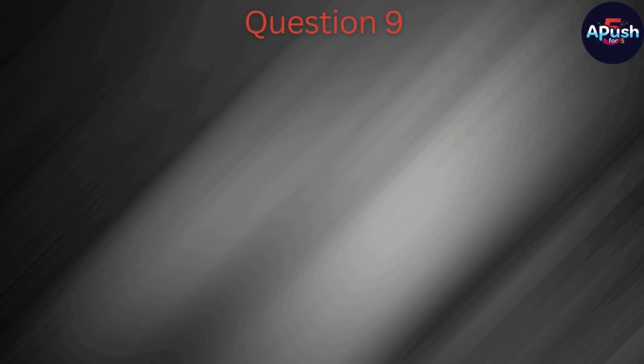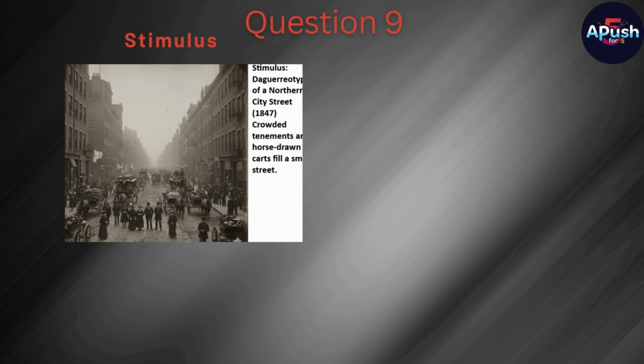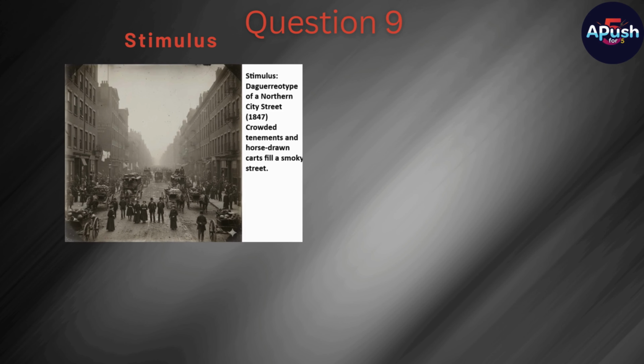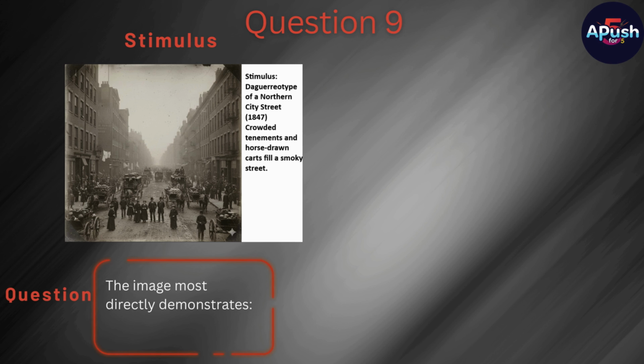Question 9. Stimulus. Daguerreotype of a northern city street, 1847. Crowded tenements and horse-drawn carts fill a smoky street. Question. The image most directly demonstrates A.